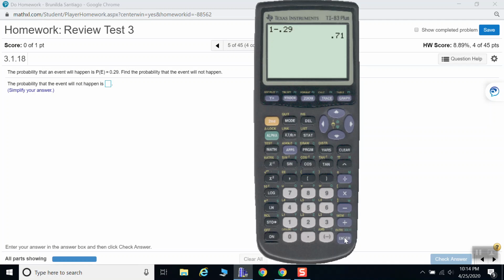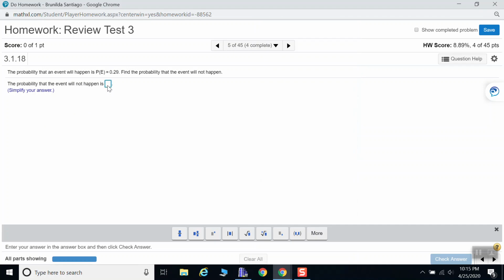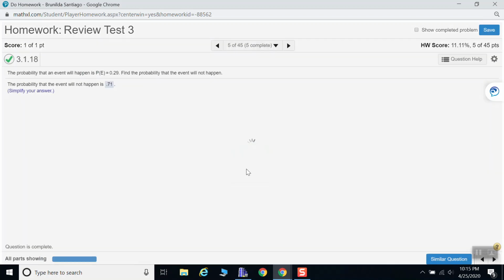So they want the answer. It doesn't indicate anything, it just says simplify the answer. So 1 is the maximum, minus the one that is already being used for the event happening, is equal to the probability that the event will not happen. Next.